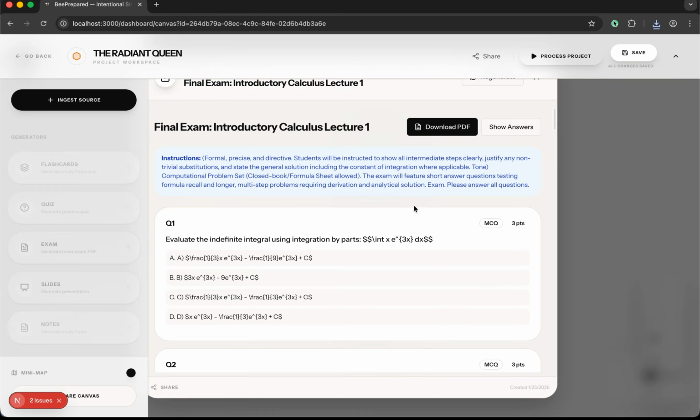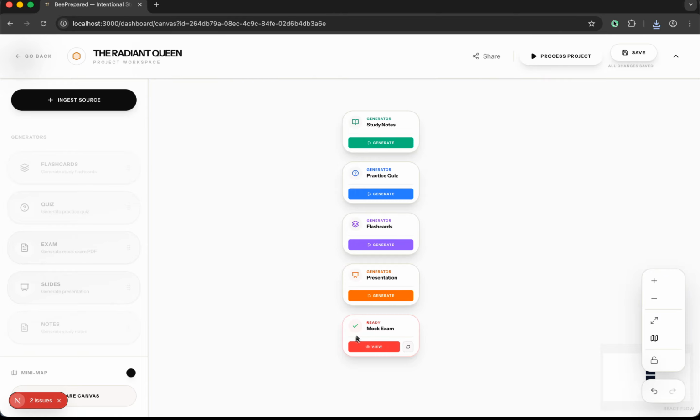It is an excellent resource for students to get that extra prep in and not have to watch an entire lecture and deal with generating a full-on mock exam on their own. That's an amazing purpose even on its own. But not only that, we have 4 other use cases on top of everything: a presentation generator, a flashcard generator, a practice quiz generator, and a study note generator.